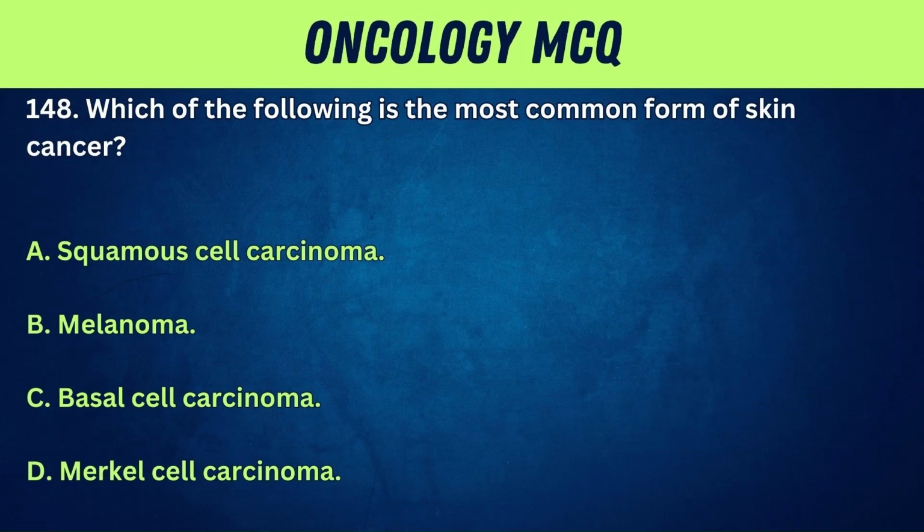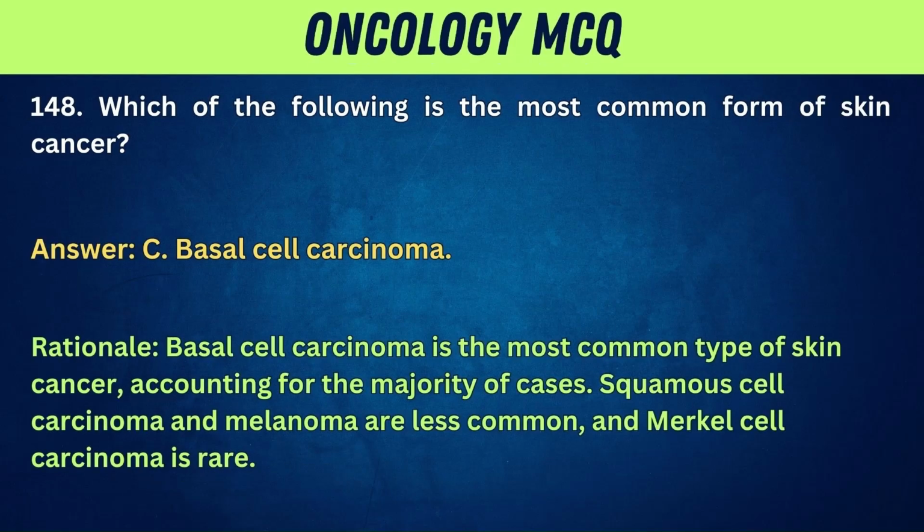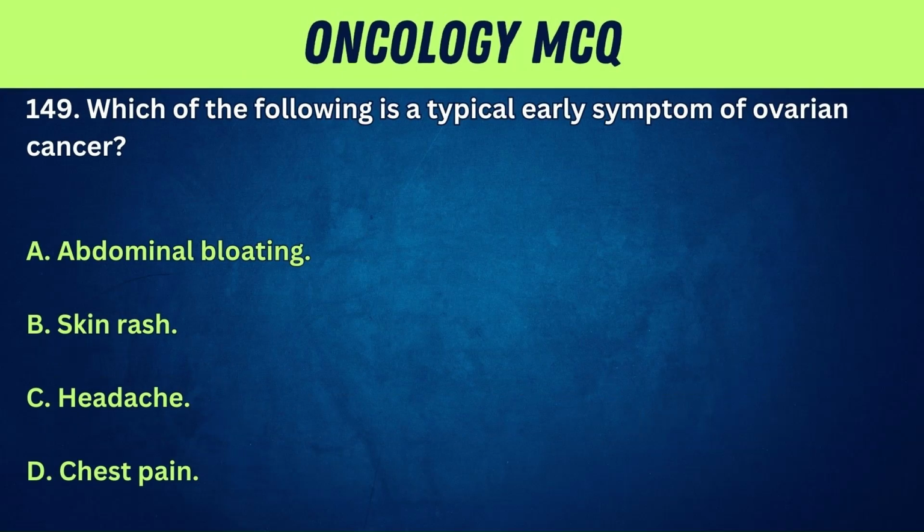148. Which of the following is the most common form of skin cancer? A. Squamous cell carcinoma. B. Melanoma. C. Basal cell carcinoma. D. Merkel cell carcinoma. Answer: C. Basal cell carcinoma. Rationale: basal cell carcinoma is the most common type of skin cancer, accounting for the majority of cases. Squamous cell carcinoma and melanoma are less common, and Merkel cell carcinoma is rare.